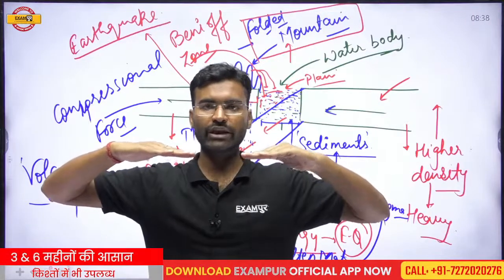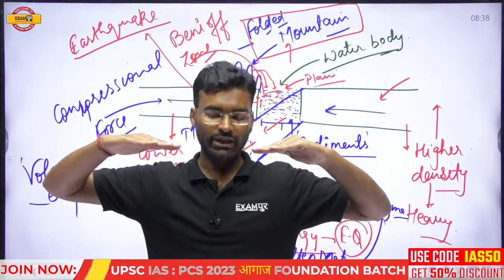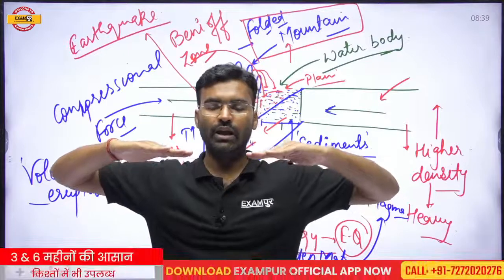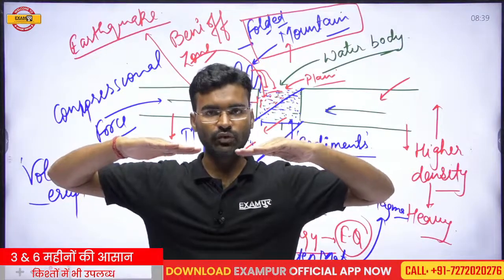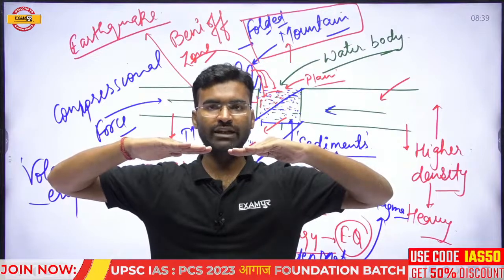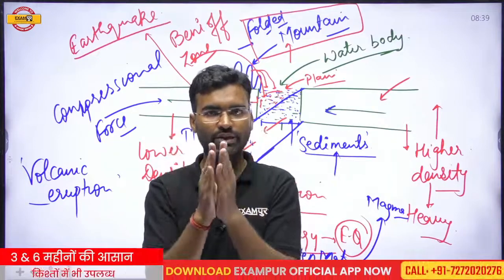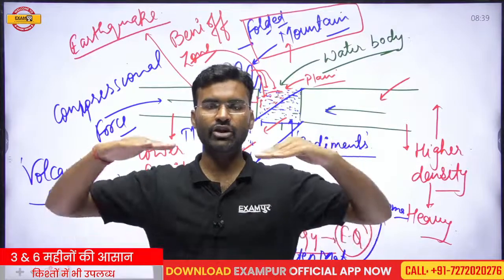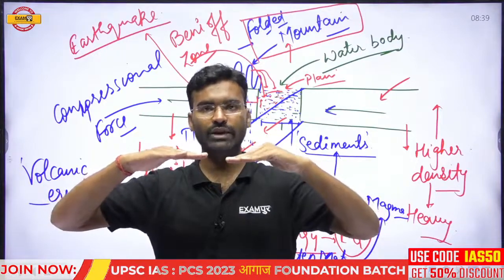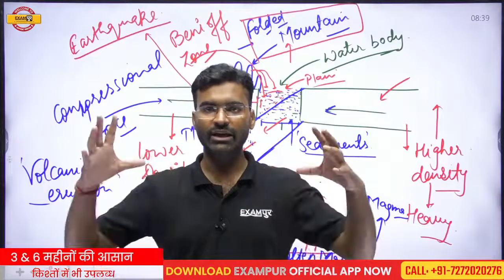If this water body is filled with sediments, and these plates are moving toward each other, when the movement takes place, the distance or area of this water body starts to contract, or you can say the area of the water body starts to decrease.